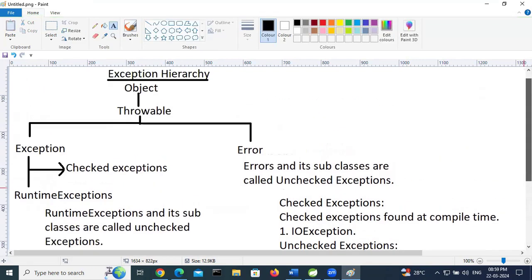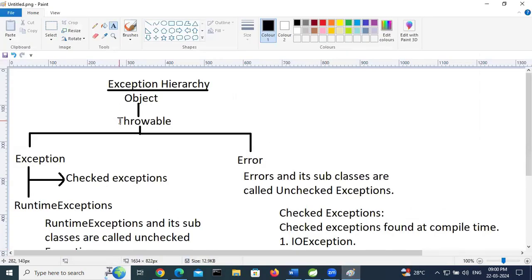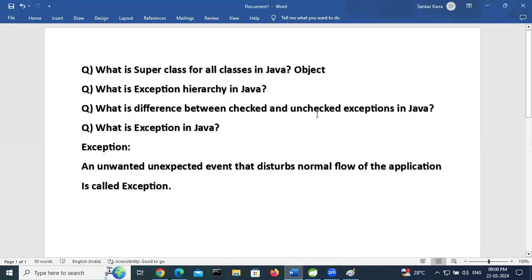In this video, we covered what is the superclass for all classes in Java: the Object class. What is the exception hierarchy in Java? For all exceptions, the superclass is Throwable. It is divided into Exception and Error. What is the difference between checked and unchecked exceptions?